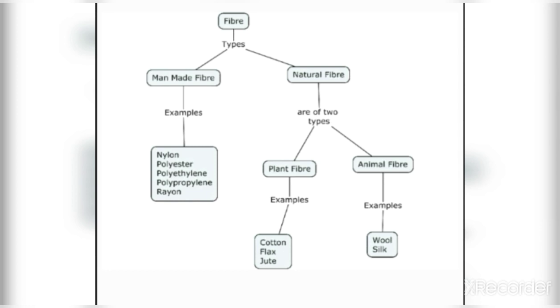You have learnt about plant fiber in previous class. Here, in this chapter, we will learn about animal fibers, wool and silk. First, we will learn about wool. How is wool obtained? What is the process of obtaining wool? We all know sheep gives wool, but there are other animals also from which we get wool. We will also discuss the health hazards in wool industries.